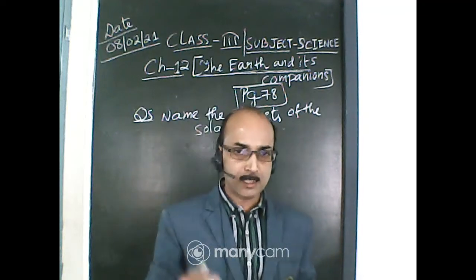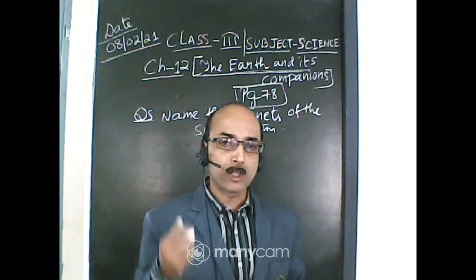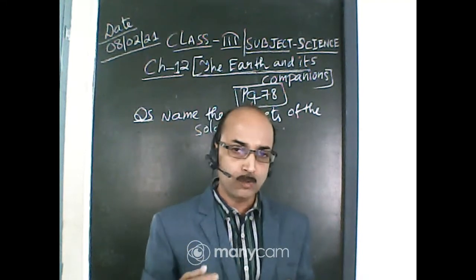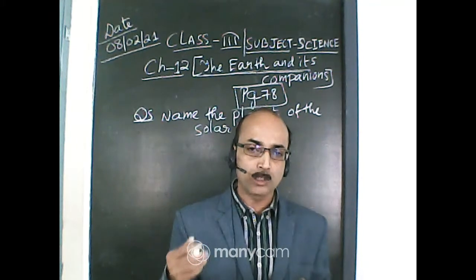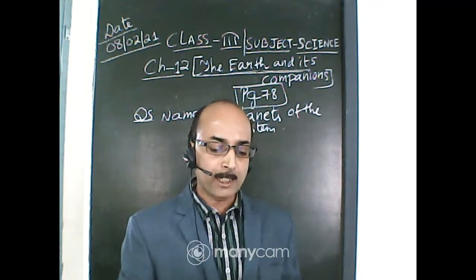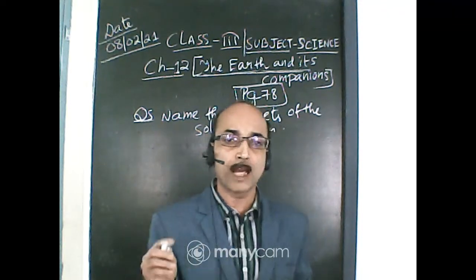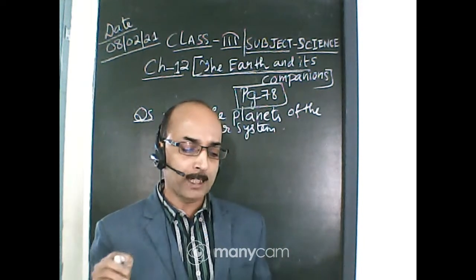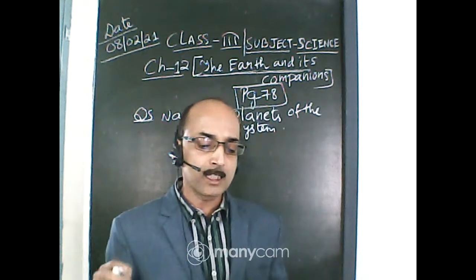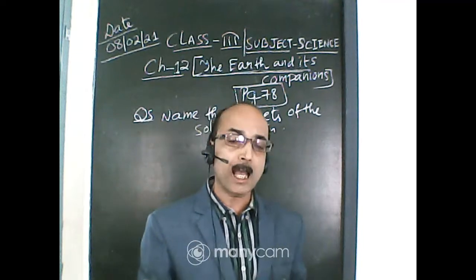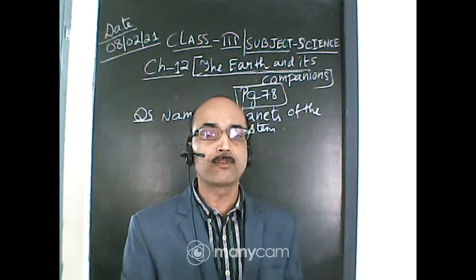So in this chapter we'll learn about this earth. And what is solar system? I have told you already that the family of the sun and the 8 planets is called the solar system. Planets do not have their own light. Remember always, this is a very important line. You can underline here: planets do not have their own light. They reflect the sunlight. The sun is like a big ball of hot gases and fire. The earth gets heat and light from the sun.